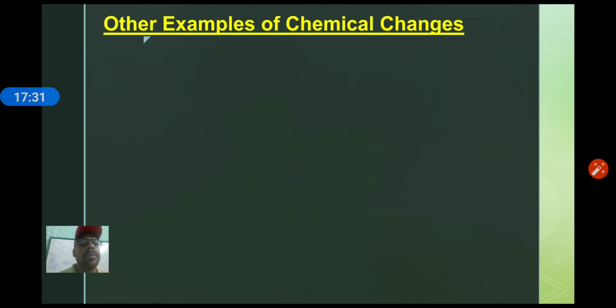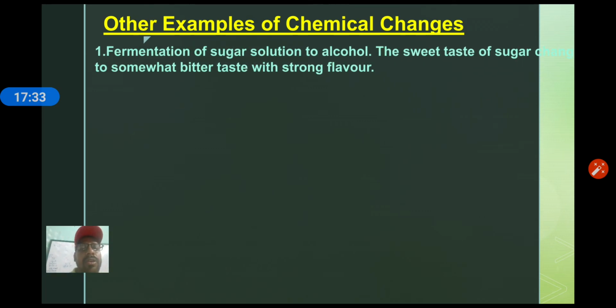Another example of chemical reaction is fermentation of sugar solution to alcohol. Yes, in a sugar factory, molasses of sugar is used to make alcohol, ethanol, by the action of enzyme, and this process is called fermentation, and during this process alcohol will be produced.